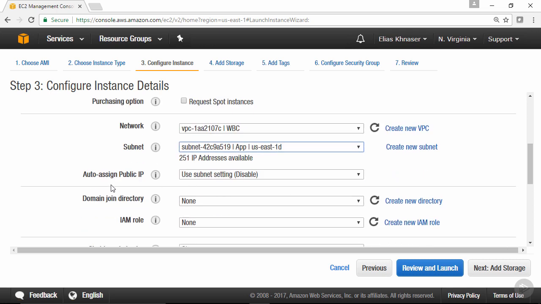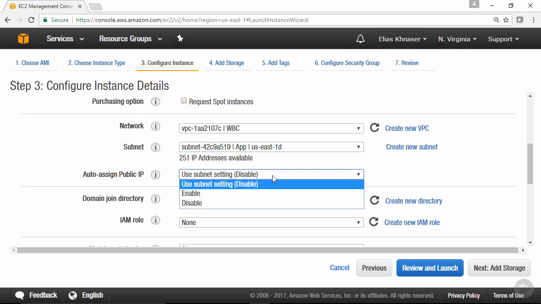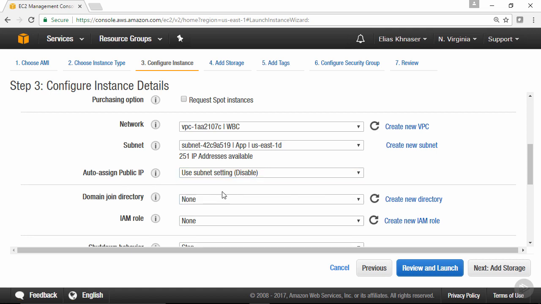And then from a public IP address perspective, do you want to assign all of these instances elastic IP addresses or public IP addresses? If you select use subnet setting, then the default is disabled, which means these aren't going to get any kind of elastic IPs or public IPs. These are simply going to get the subnet IP address, a DHCP internal IP address. So I'm going to keep that for now. From the drop down, you can enable or disable that, or again use the subnet settings.